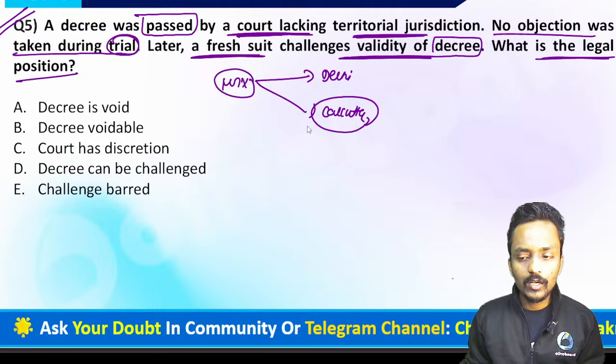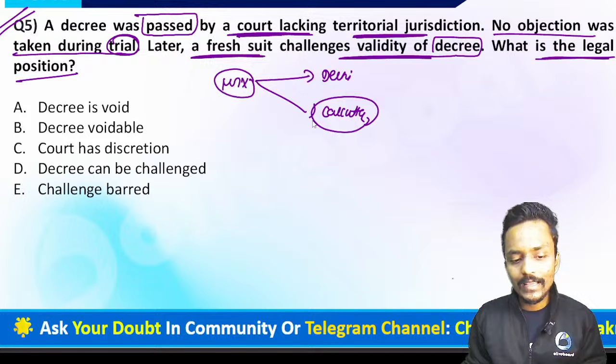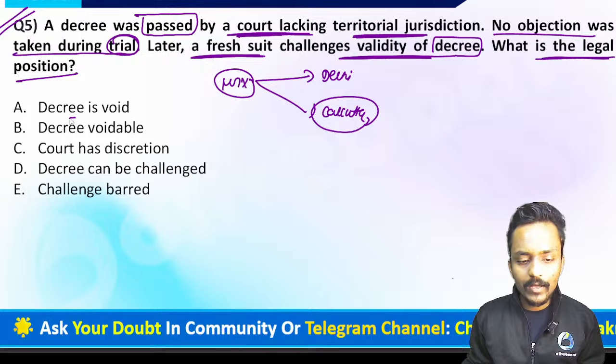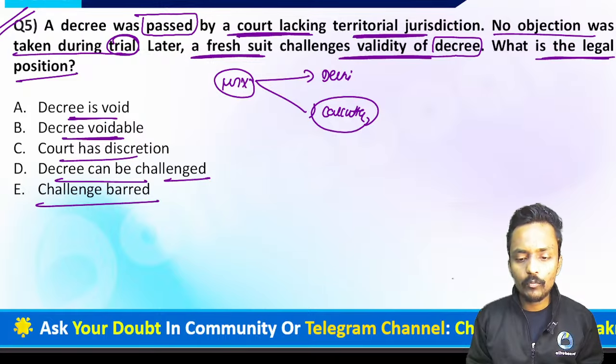So what is the legal position? The decree passed by such court is void; the decree is voidable; the court has discretion; the decree can be challenged; or the challenge is barred. What do you think? Please give your answer in the chat box. What according to you is the absolutely correct answer?